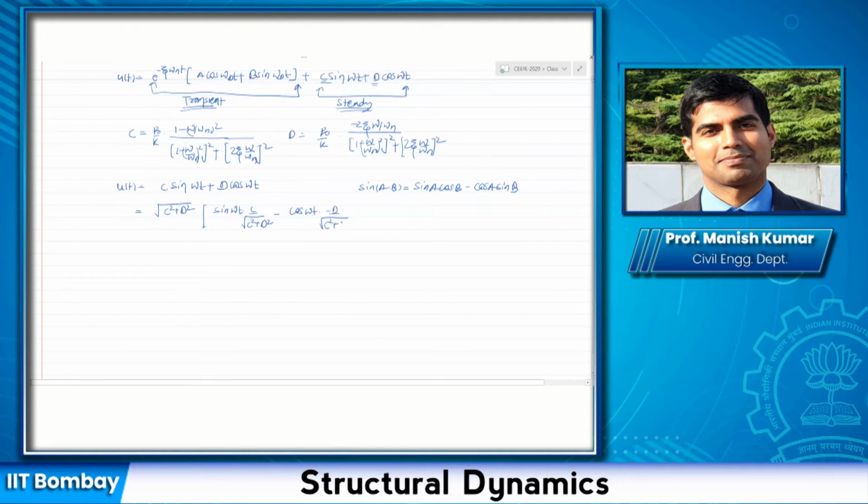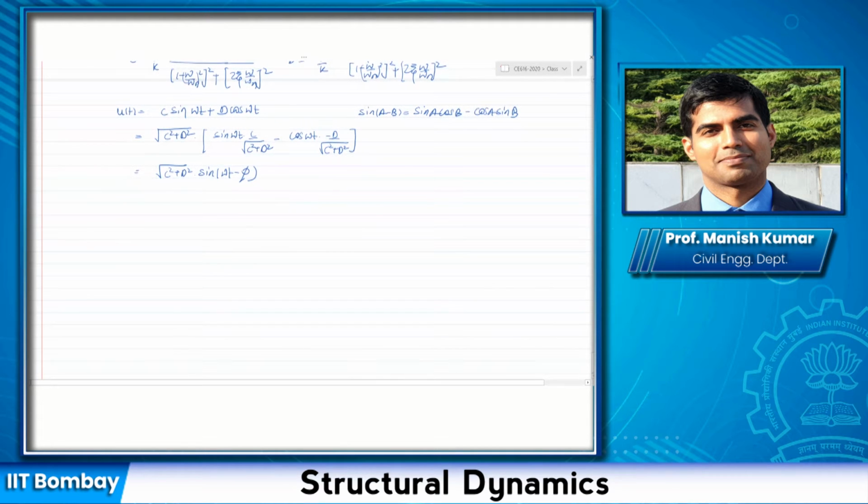I can write this as the square root of C square plus D square times sine of omega t minus phi, where cos phi is this term, comparing with this. And sine phi is the second term, which is minus D divided by the square root of C square plus D square, such that my tan phi becomes minus D by C.